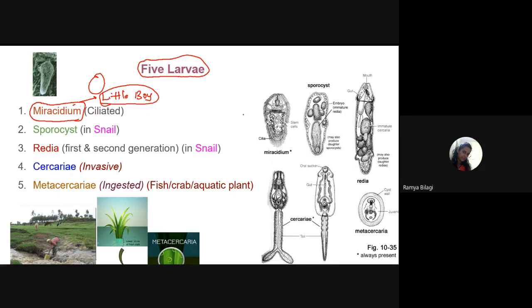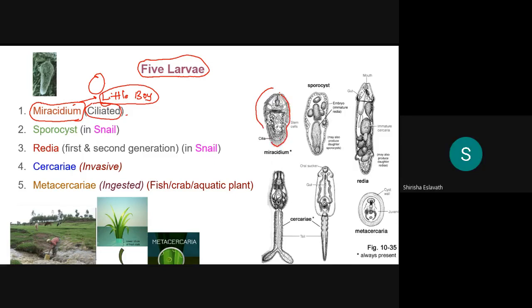And what is the general feature of this miracidium? It is ciliated. Now, in the picture-based question, why am I focusing on all this? Because in the very recent AIIMS question paper itself, the organism has been shown and they have asked you to identify it, right? So in this picture of the miracidium, what is seen over here? What is the structure called?